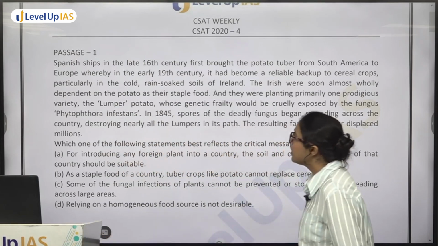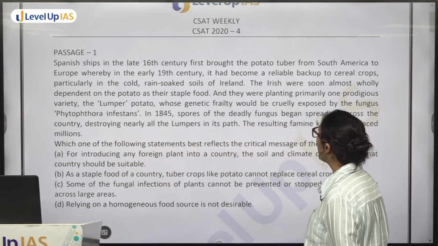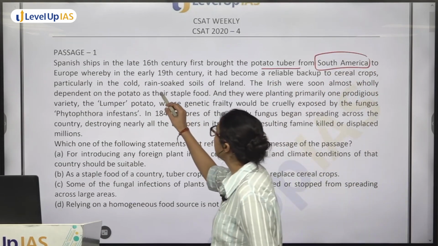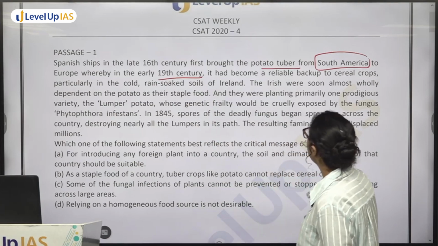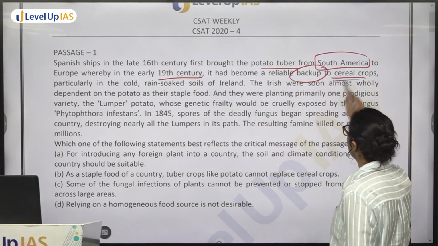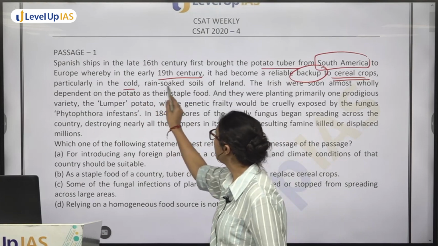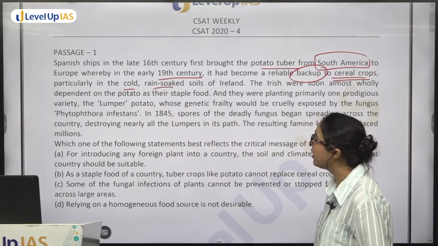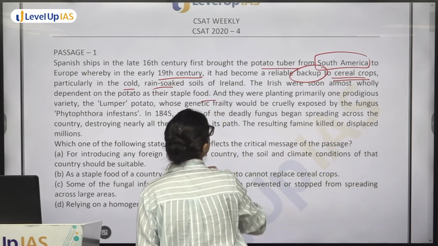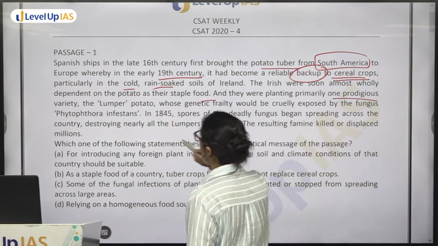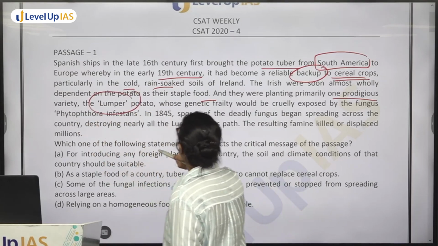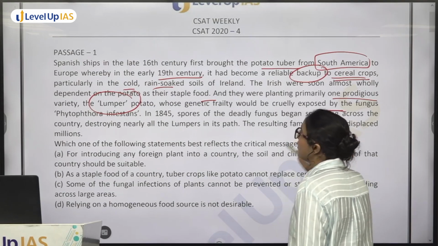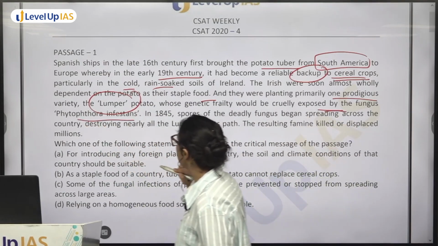Spanish ships in the late 16th century first brought the potato tuber from South America to Europe, where in the early 19th century it had become a reliable backup to cereal crops, particularly in the cold, rain-soaked soils of Ireland. ठीक है? The Irish were soon almost wholly dependent on the potato as their staple food, and they were planting primarily one prodigious variety, lumper potato, whose genetic frailty would be cruelly exposed by the fungus Phytophthora infestans.